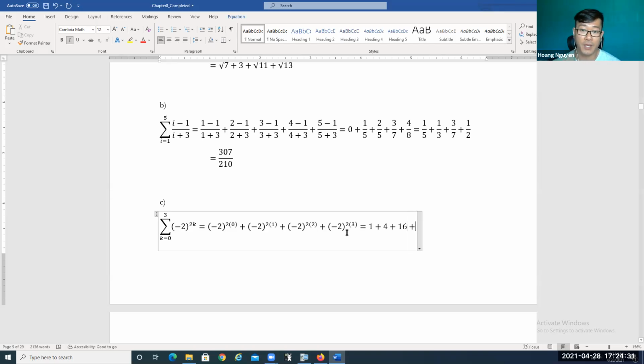Plus, now we have 2 times 3 is 6, right? So it's going to be -2 to the power 6, which is going to be 64. Okay, now we're going to add them up, right? So it's going to be 1 plus 4 plus 16 plus 64. It's going to be 85. So this is the final answer, the summation.